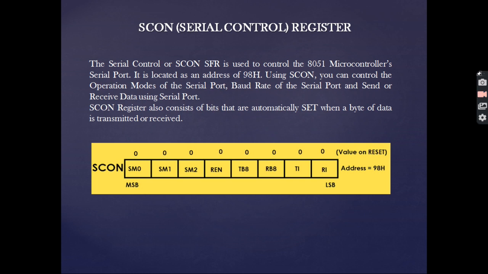Next comes the SCON or the serial control register. It is used to control the 8051 microcontroller serial port. It is located at the address of 98 hex. Using this register, we can control the operation mode of the serial port, baud rate of the serial port, and the sending and receiving portion using the serial port. This is the bit structure of the SCON register, where we have all the bits with specific function.